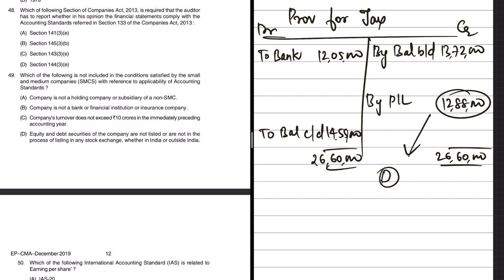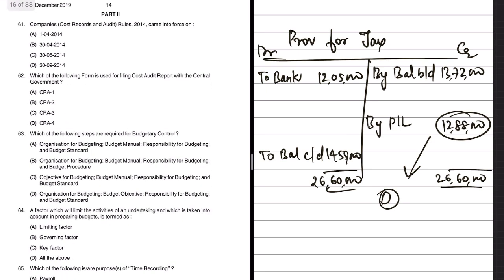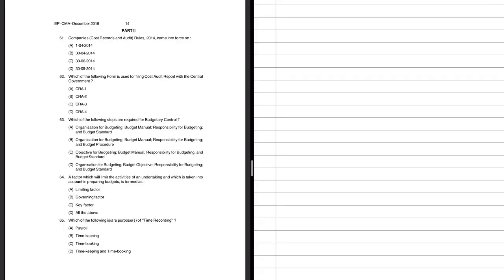Now this ends the part 1 of the revision of CMA. In the next part, we will be taking up questions from the part 2 of the question paper, that is from the management accounting side. Now let us move on to the part 2 of the question paper, which is the management accounting part.